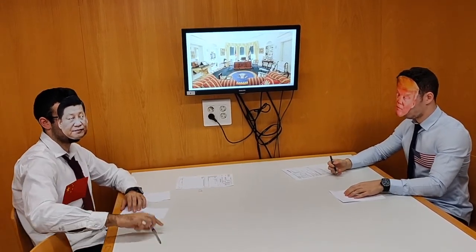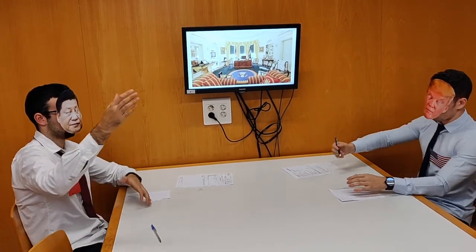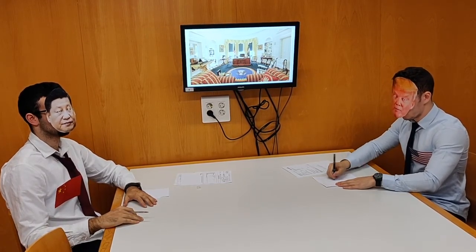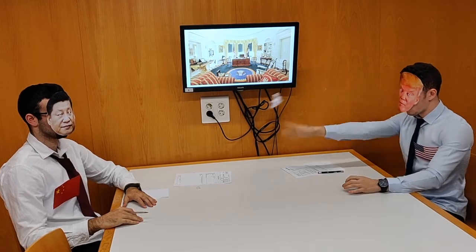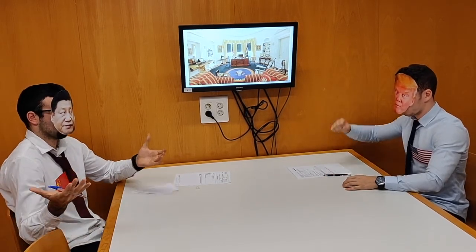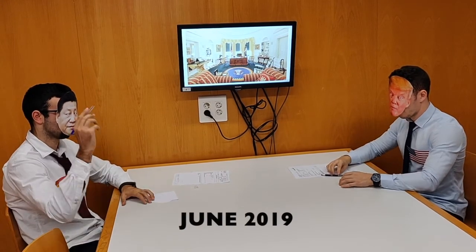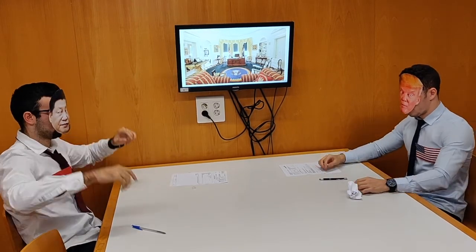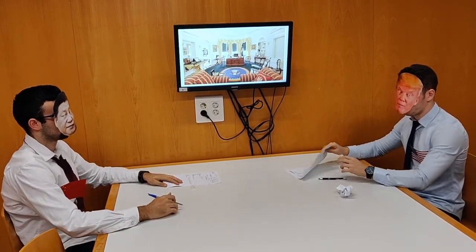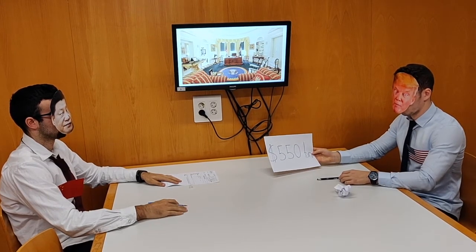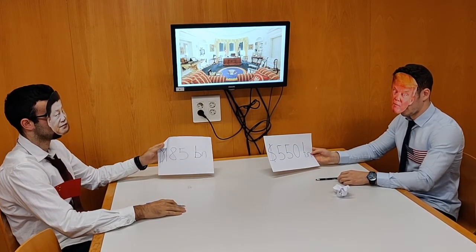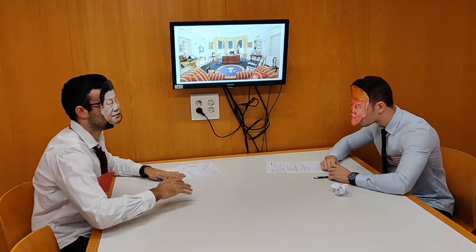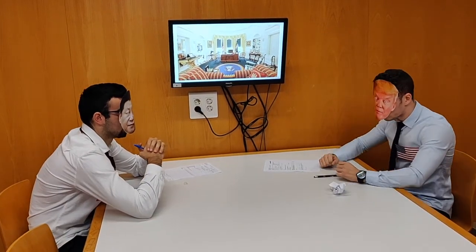In response, China imposed $60 billion over US goods. In May 2019, Trump increased the percentage to 25%, while China decided not to change the imposed tariffs. Otherwise, in June 2019, China increased the percentage to 25% too. In total, the US has applied $550 billion in tariffs to Chinese products, while China has applied a total of $185 billion in tariffs to US products. And the war isn't over yet.